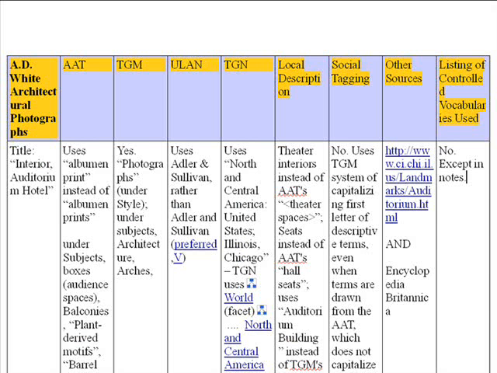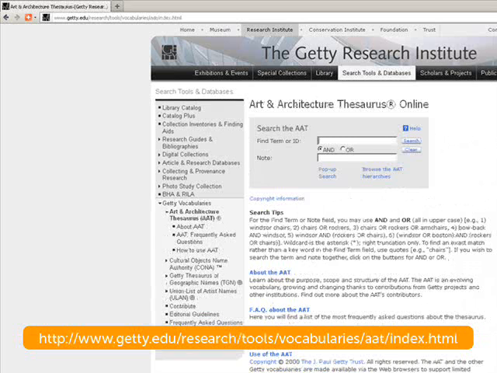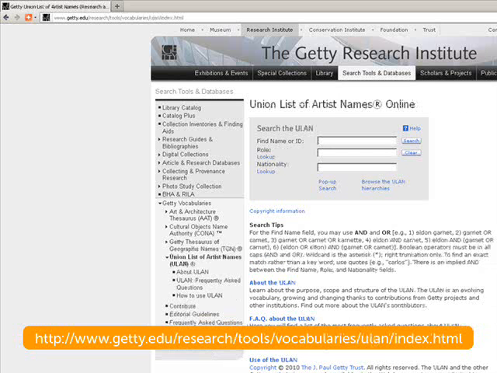For the Controlled Vocabularies project, I first made a table listing the digital collections I intended to examine, as well as the controlled vocabulary schemes that I guessed the collection's metadata creators most likely used when building their metadata records. Those controlled vocabularies included the following ones from the Getty: the Art and Architecture Thesaurus, or AAT, the Getty Thesaurus of Geographic Names, or TGN, and the Union List of Artist Names, or ULAN.